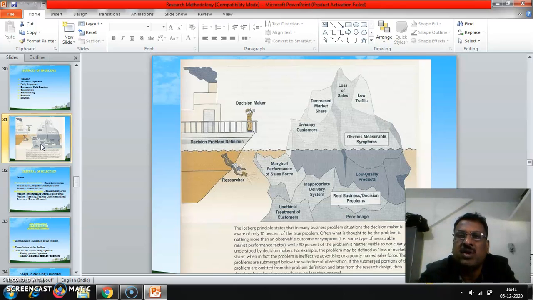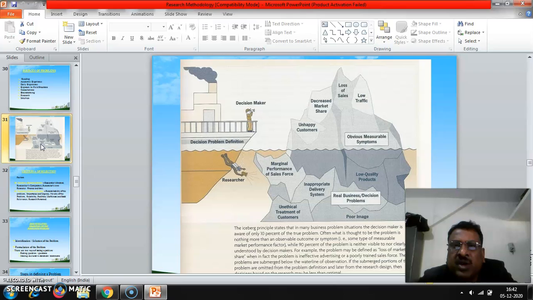Loss of sales tells us there is a problem with competitors. Low traffic is another important one. Obvious measurable symptoms are those above sea level: unhappy customers, decreased market share, loss of sales, low traffic.